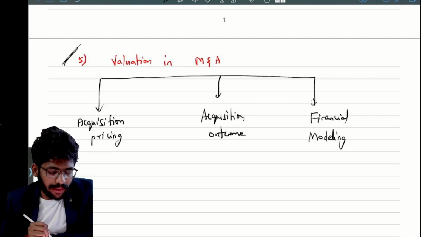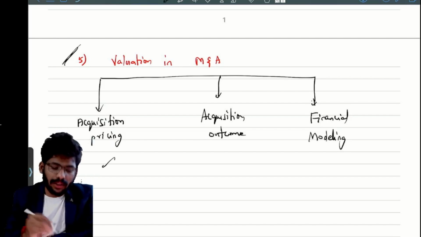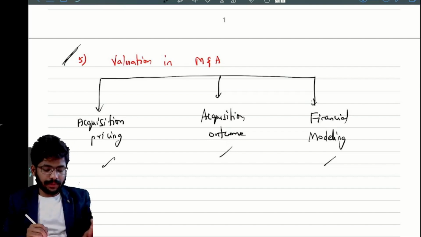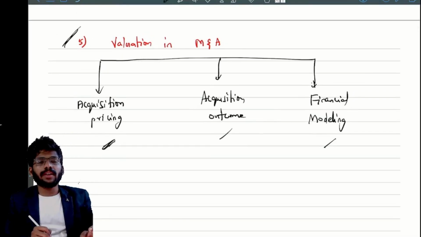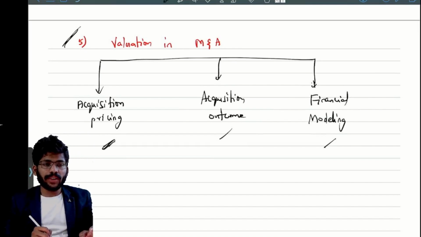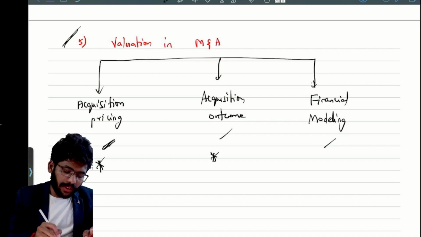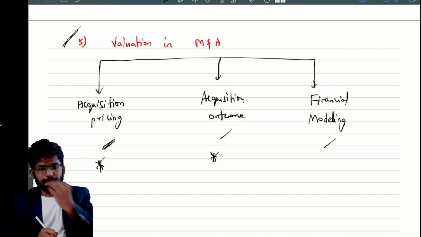So these are the topics in valuation in mergers and acquisitions. First one, acquisition pricing. Second one, acquisition outcome. Third one is financial modeling. Very simple topics. Clear? So now my target is to complete the acquisition pricing topic. Very important. Majority of the questions will come from this topic, majorly from the first and second topics in our exam.